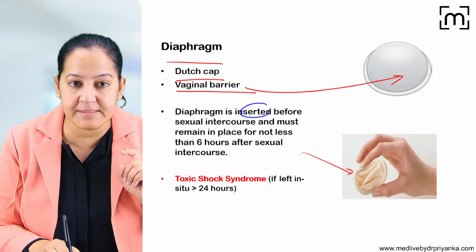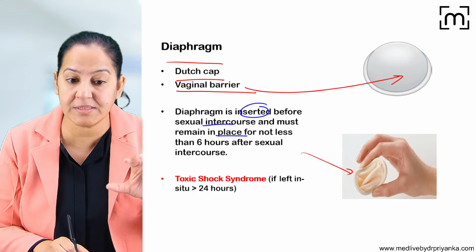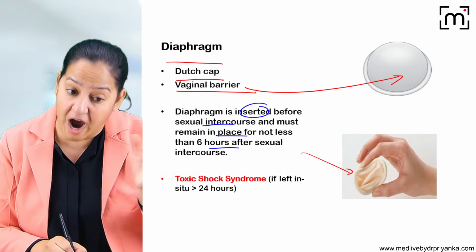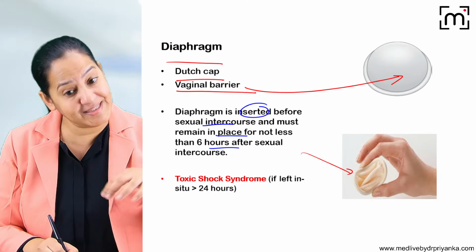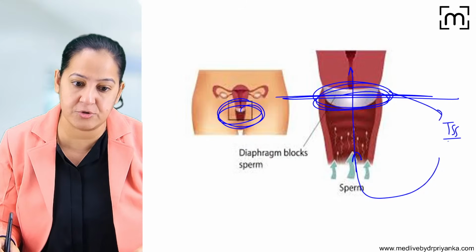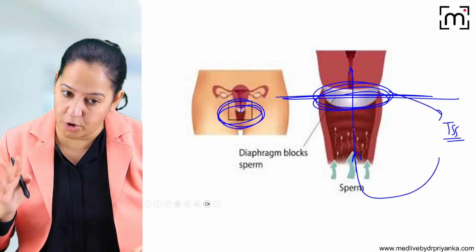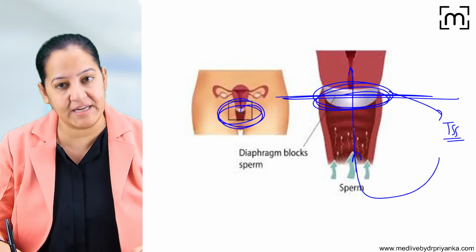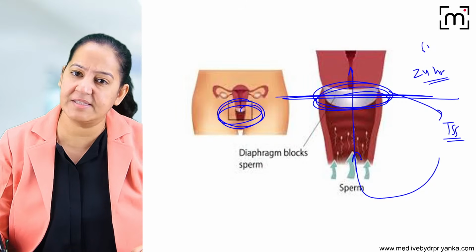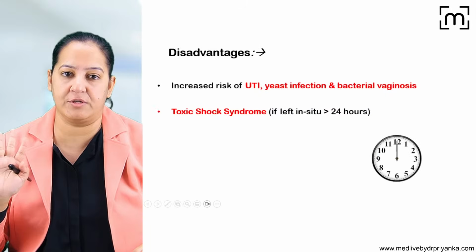So diaphragm is inserted just before the sexual intercourse and must remain in place during sexual intercourse, but immediately after sexual intercourse it should be removed, or maximum within 6 hours after sexual intercourse. If it is left in the vagina, it can cause toxic shock syndrome to the female. So the only side effect is toxic shock syndrome if the female forgot to take it out after sexual intercourse and it is placed there for 24 hours or more. So maximum within 6 hours, it's safe to use. So that is the thing.